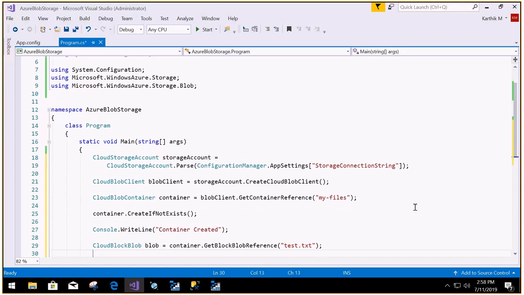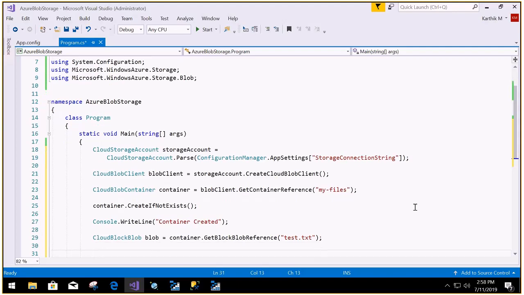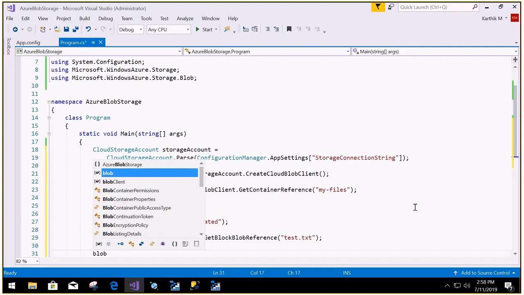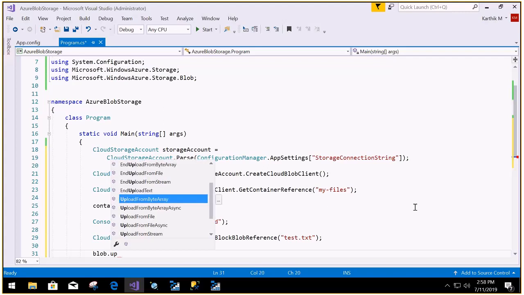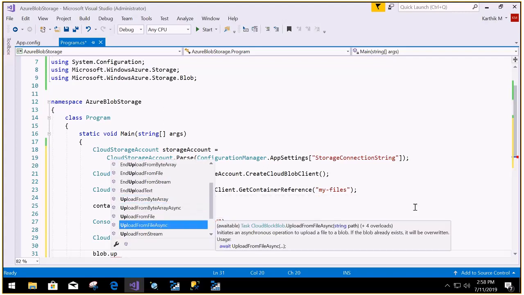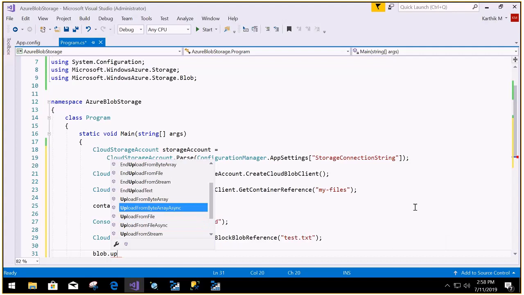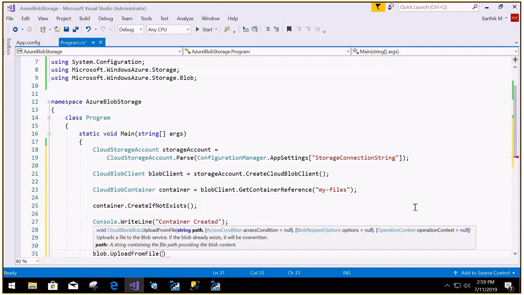Now I want to upload it from a particular file. So you can simply say blob.Upload. There are a lot of options. You can upload it as a stream, from a byte array, but I'm just simply uploading it from the file, from the directory c:\test.txt.